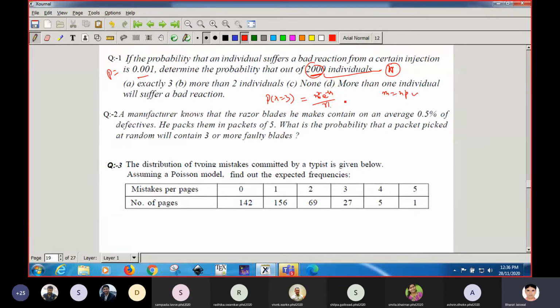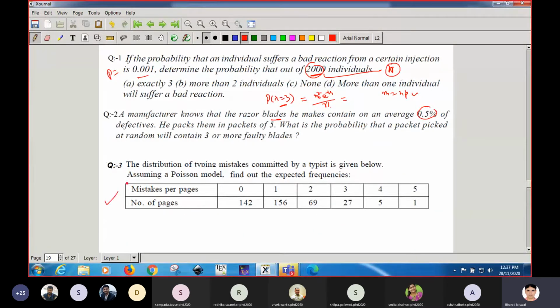Put the values of m and r, you will get the probability of exactly 3 who are getting affected with a certain type of injection. So this is a very simple type of question. Again, the razor blade question, you can see this is very simple. This time it is given in percentage, 0.5%. Probability out of 10. Okay, so the probability will be this much. So you can do all those things.